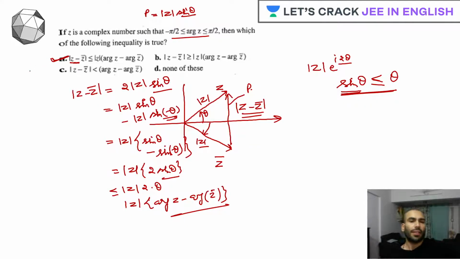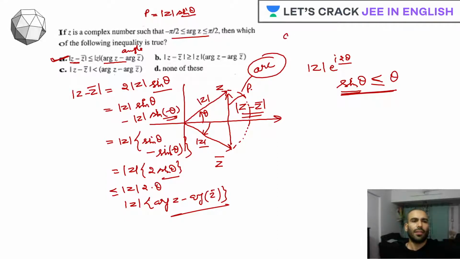While I was doing this question, I thought of another way also. It is written as mod of z into angle, right? Now tell me, if there is a circle having radius mod of z, don't you think angle into radius is what? Arc.